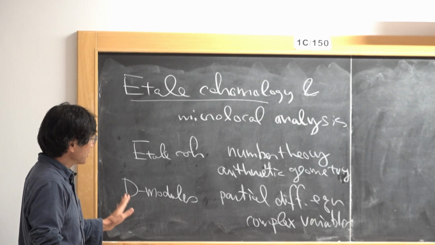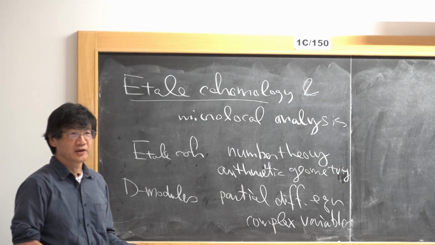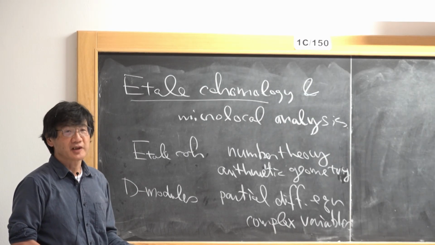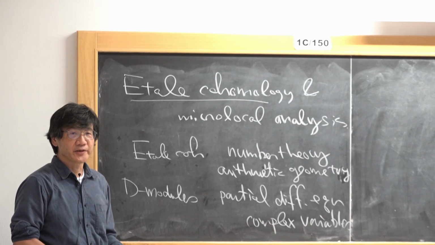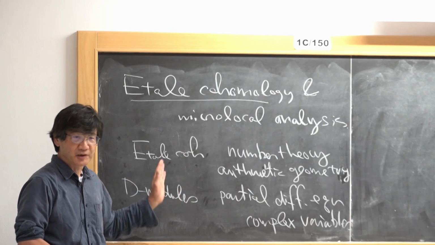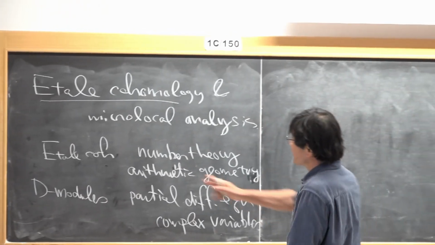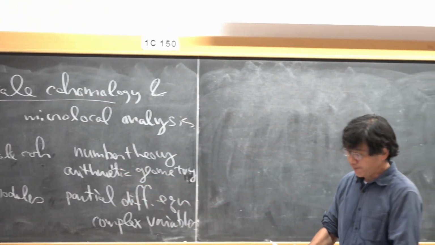And this was started by Mikio Sato and Masaki Kashiwara in Kyoto. So about the same time, independently, of course. Okay, so let me start with this topology.